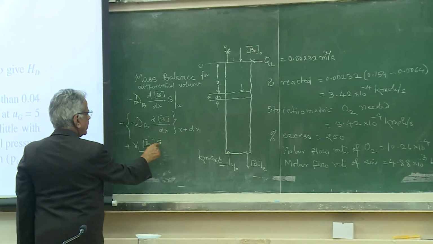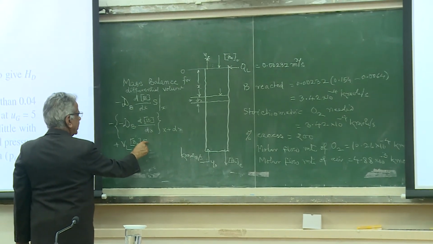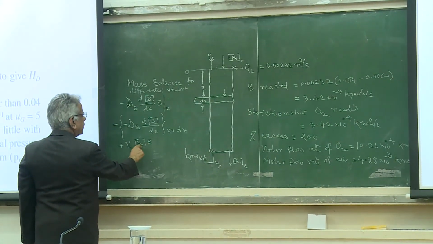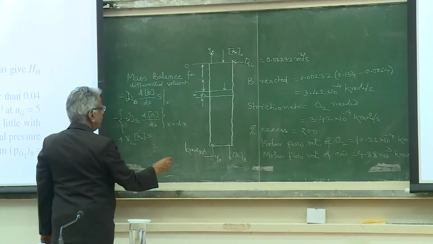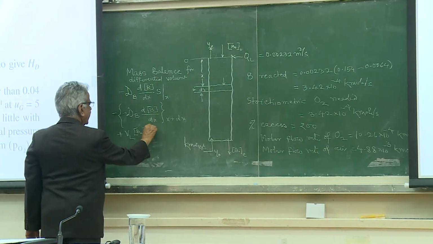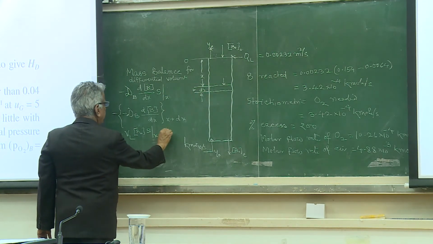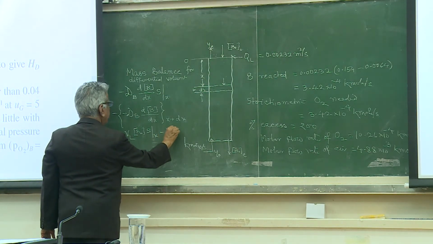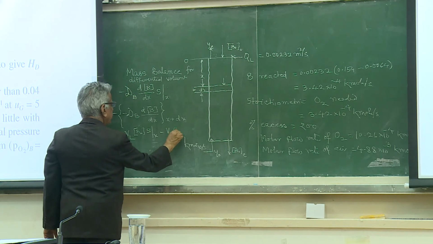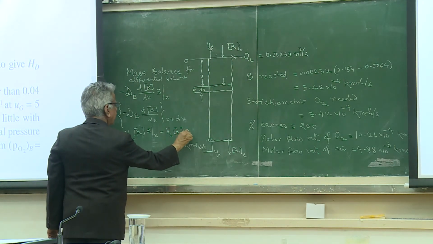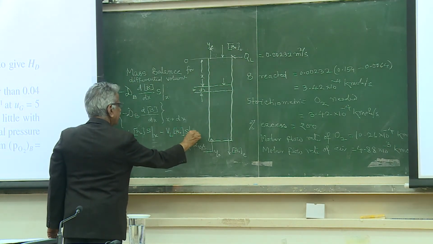Basically superficial velocity into cross sectional area is volumetric flow rate, into concentration is the molar flow rate at x, minus VL into B naught into S at x plus dx.